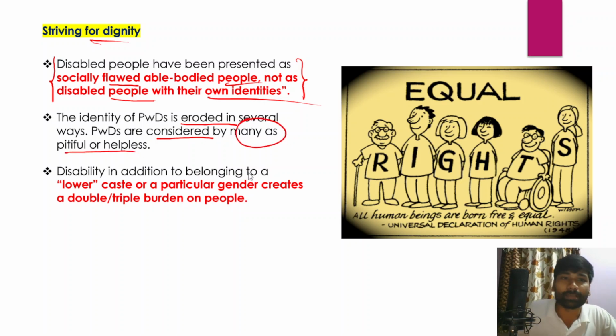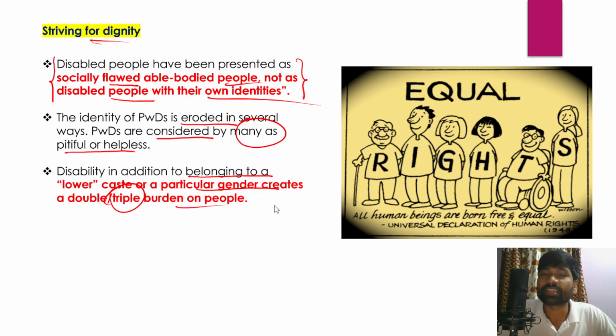And in fact, disability, in addition to belonging to a lower caste or to a particular gender, creates a double or triple burden on them, because it's not just the disability that they are suffering. Imagine a person who is disabled but who belongs to the lower caste, and who is poor, and who is an old age woman. Now in this case, the struggle and the burden would be doubled and tripled, and it would be very difficult for them to cope with all these difficulties and struggles.